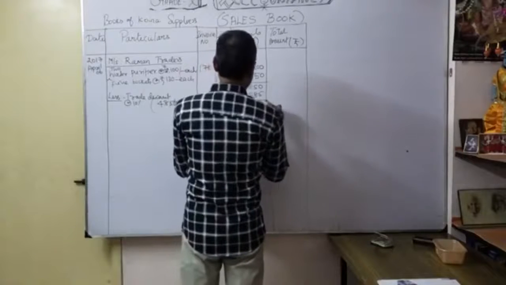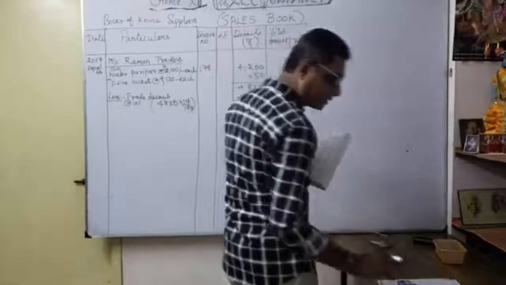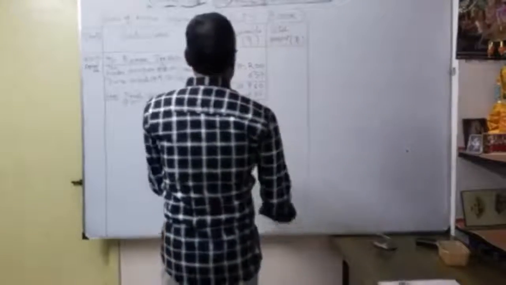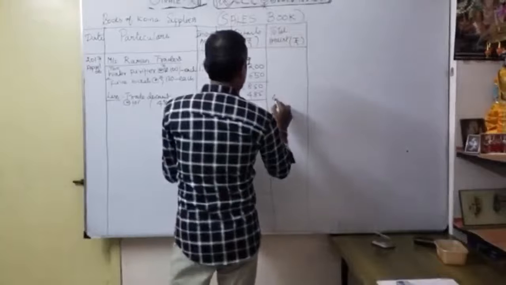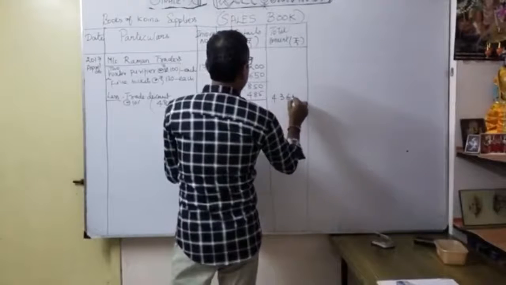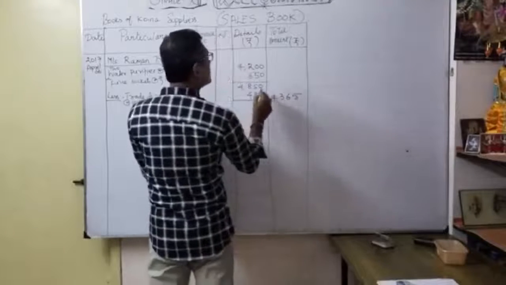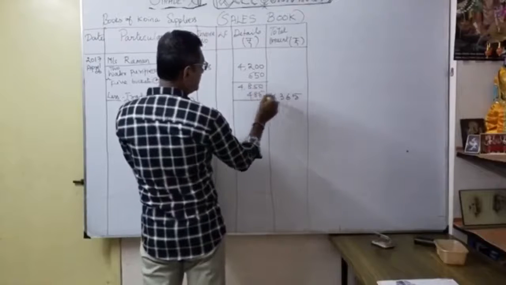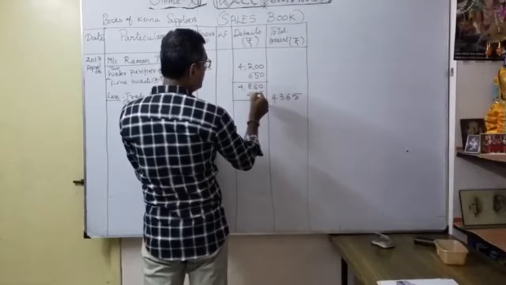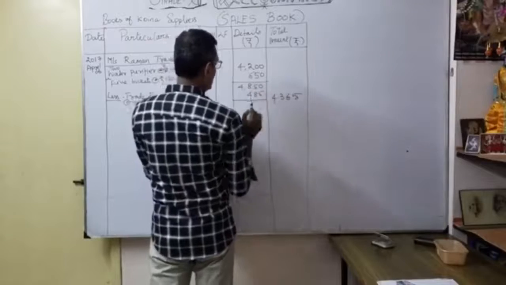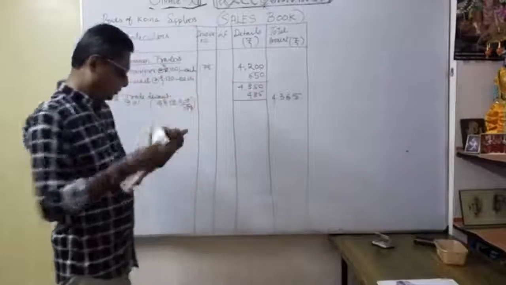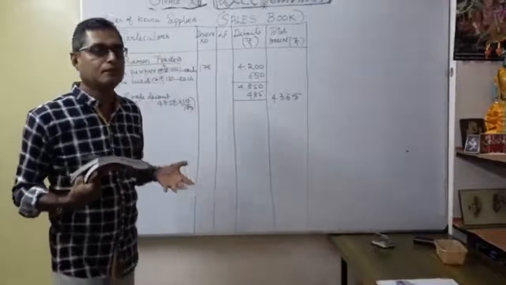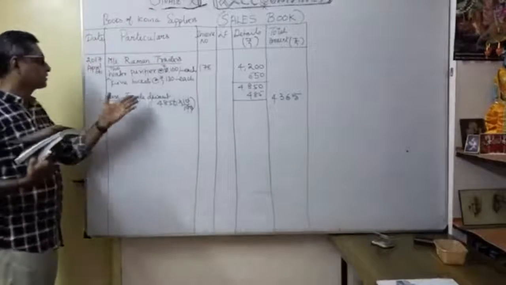So the difference, 4,850 minus 485, is 4,365. In our NCERT book they have not mentioned a discount, but for discussion and understanding purposes, we consider trade discount at 10%.